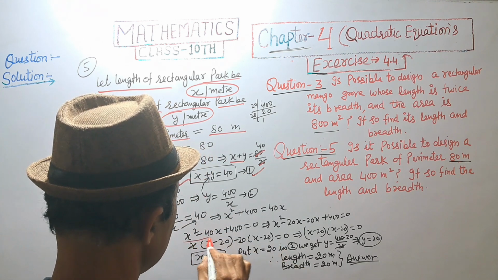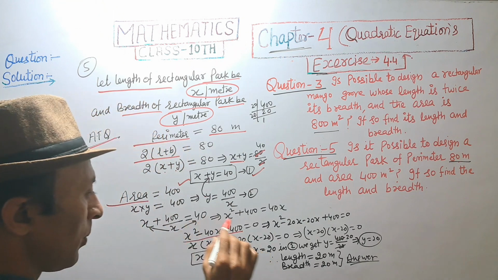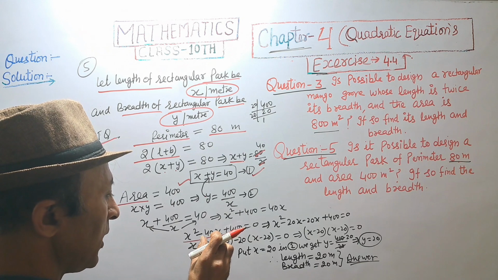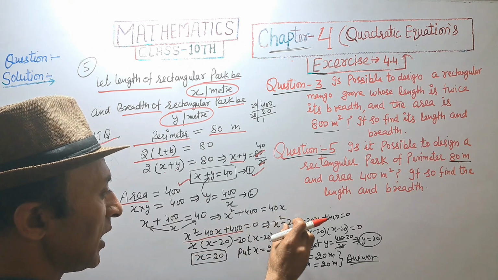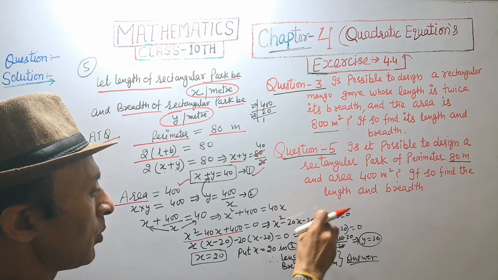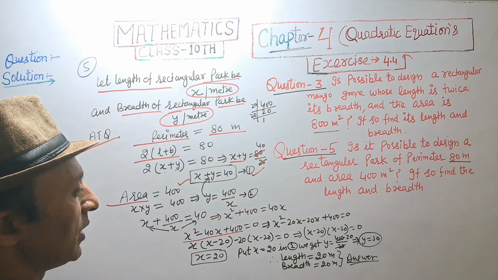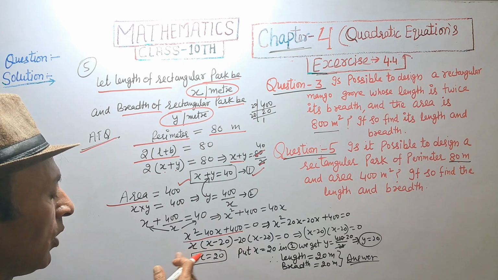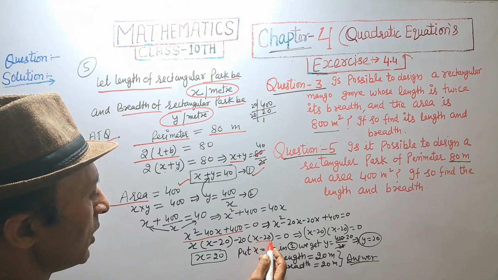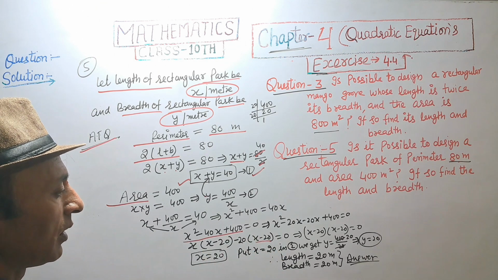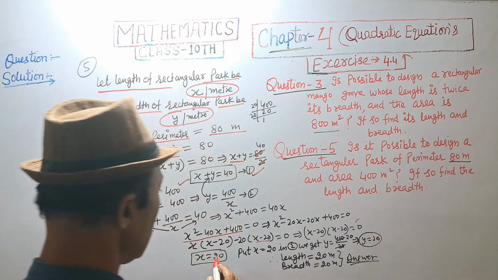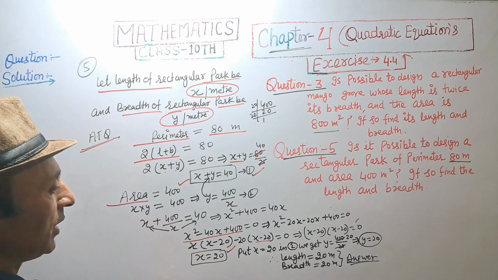And we are splitting by middle term. Product of first and last is 400x square. And we are splitting minus 40x, that is minus 20x minus 20x, and product of 20x, 20x will be 400x square. Taking common x in bracket x minus 20, x minus 20 in bracket and 20 is common. So we get x minus 20 equal to 0, and value of x is equal to 20.